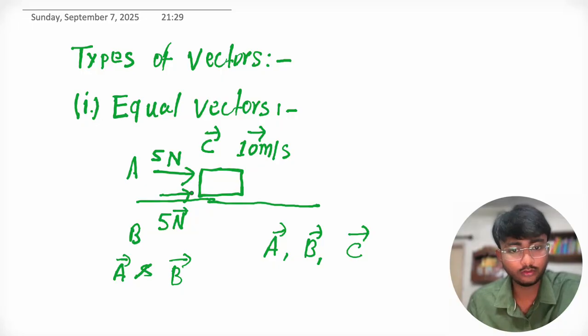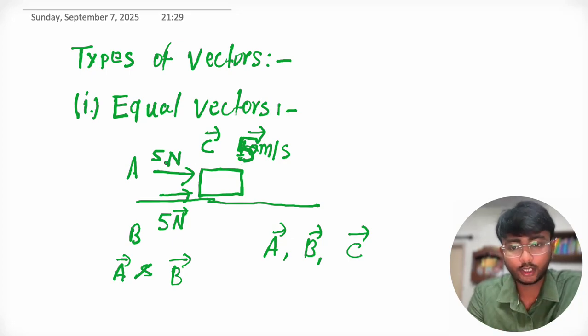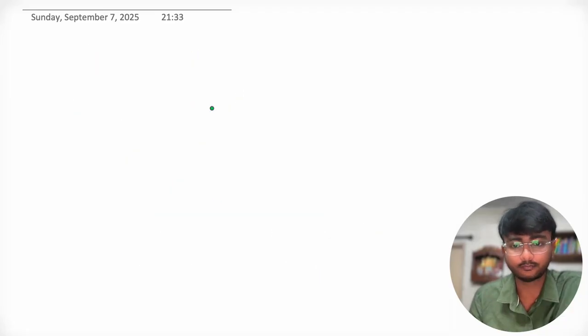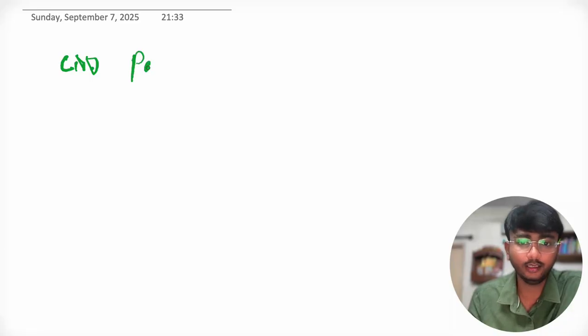No, because although suppose this is also 5 meter per second, although it has the same magnitude and the same direction, its units are different. That is why they are not equal vectors. Okay, so now let's move to another type, that is parallel vector.